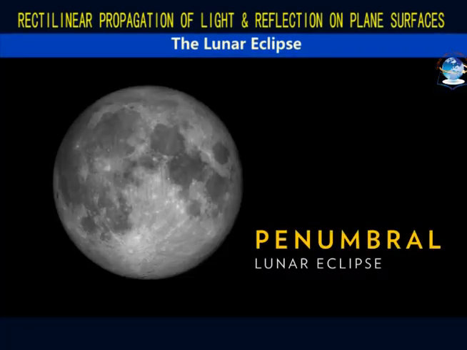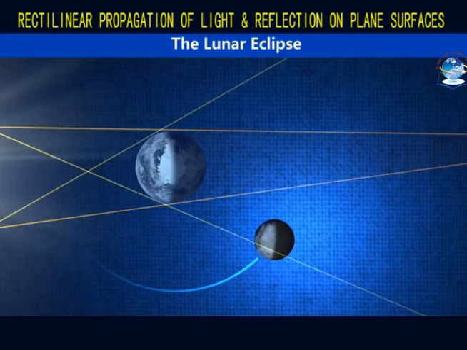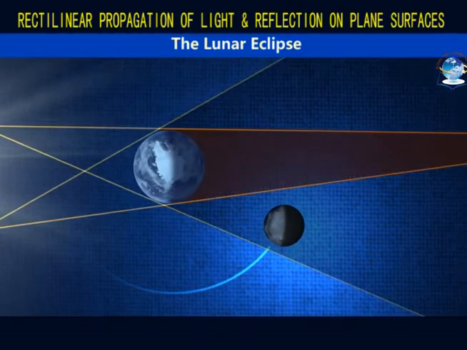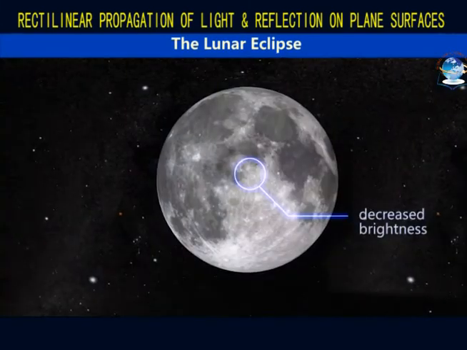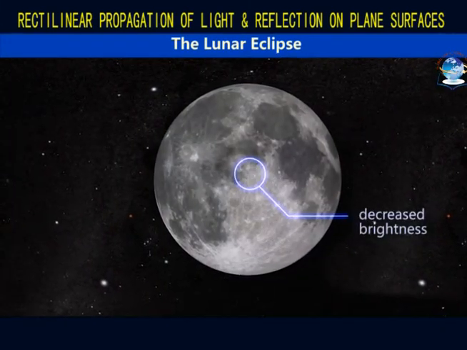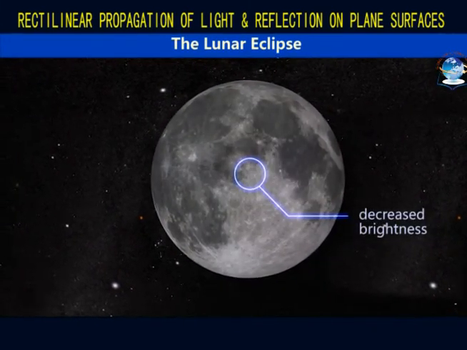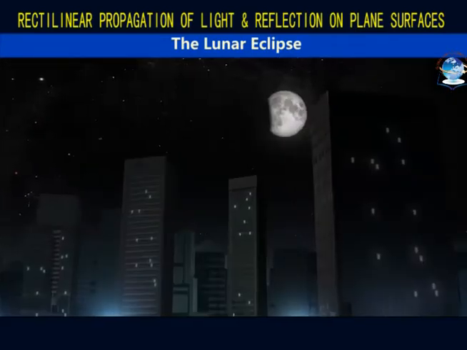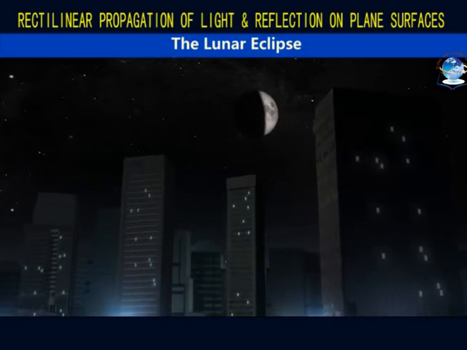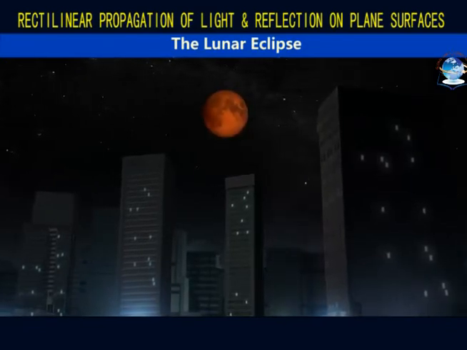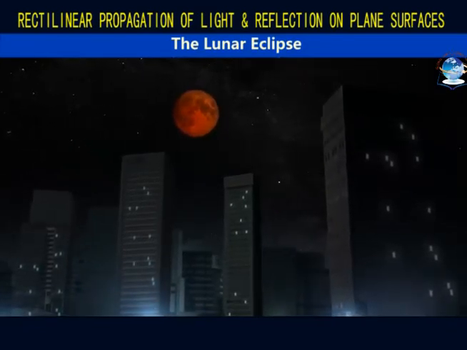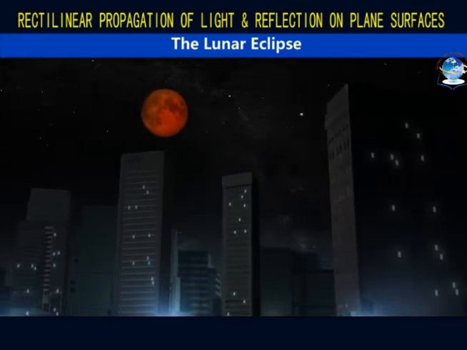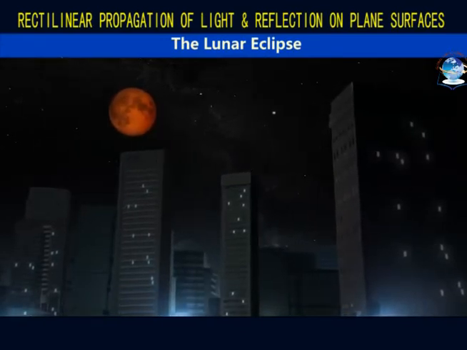A penumbral lunar eclipse occurs when the moon passes through the earth's penumbra. The event is so subtle that most people don't even notice. The moon will appear just slightly darker than usual. Lunar eclipses occur up to 3 times a year and can last up to 1.5 hours because the moon is much smaller than the earth and takes time to pass through the earth's shadow.